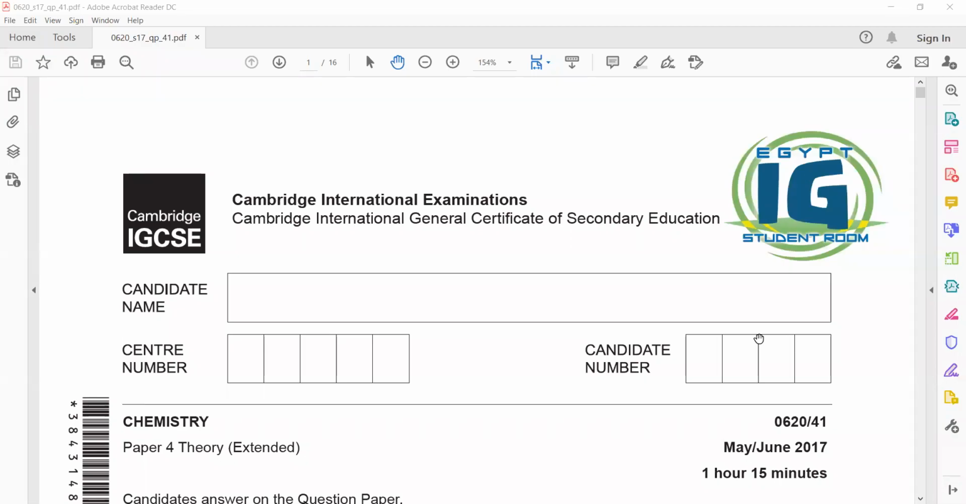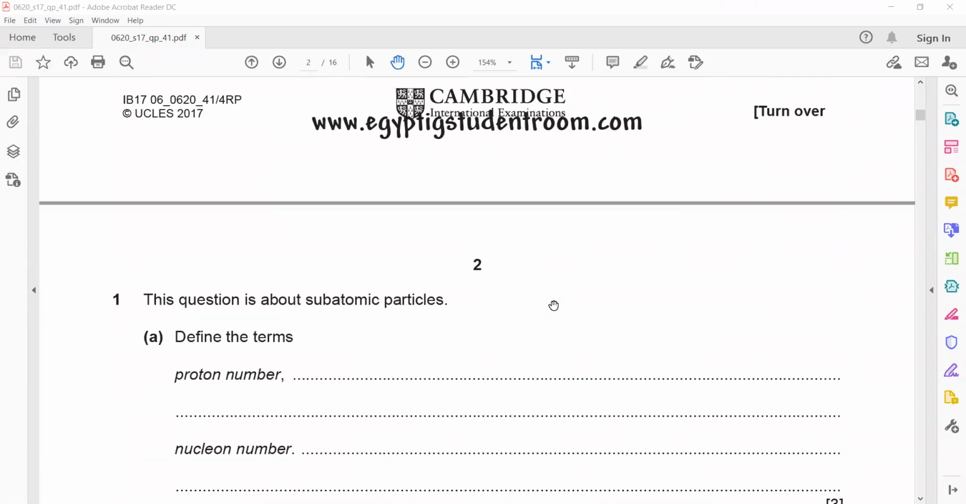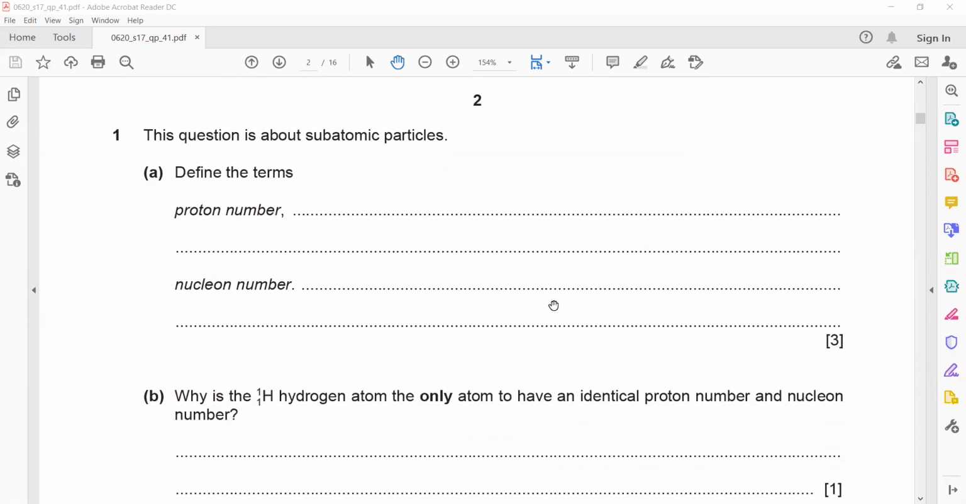A weekly homework, May June 2017, paper 4, variant 1. I will go through each question. If you have any doubt in any question, you will mention the part related to that question. Question number 1. Is there any doubt in question 1, any part of question 1?